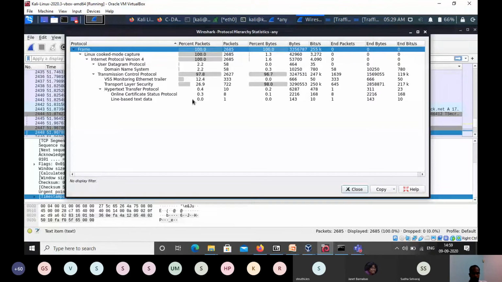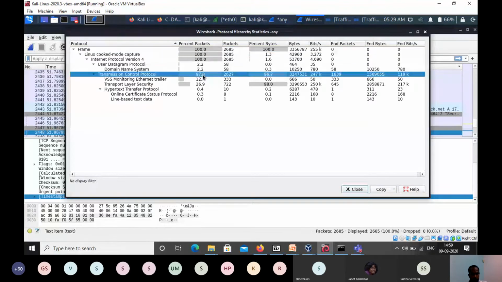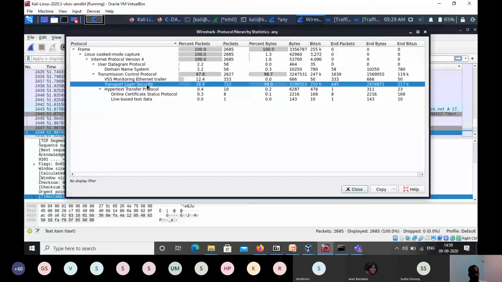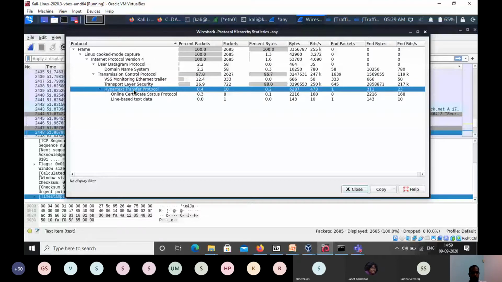After that, 97% is TCP. Of the TCP, around 26% is encrypted traffic using TLS. Then some portion is HTTP traffic. Like this, whatever traffic was captured in the present scenario, it is showing.